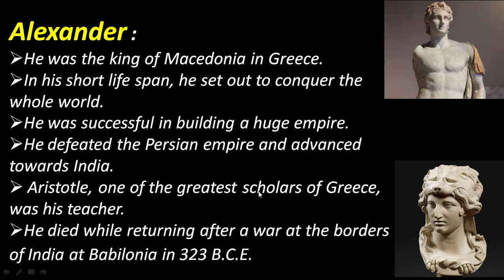Aristotle, one of the greatest scholars of Greece, was his teacher. He died while returning after a war at the borders of India, at Babylonia, in 323 BCE. So this is the information about Alexander.